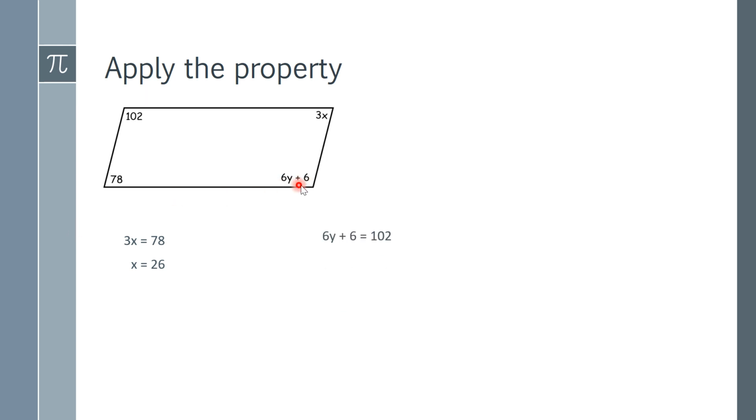So the other equation, we've got 6y plus 6 equals 102. Again, it's a two-step equation. I'm going to subtract 6 from each side. That gives me 6y equals 96. And then we're going to divide by 6 on each side. And that's going to give us y equals 16. So for this to be a parallelogram, y has to be 16 and x has to be 26.